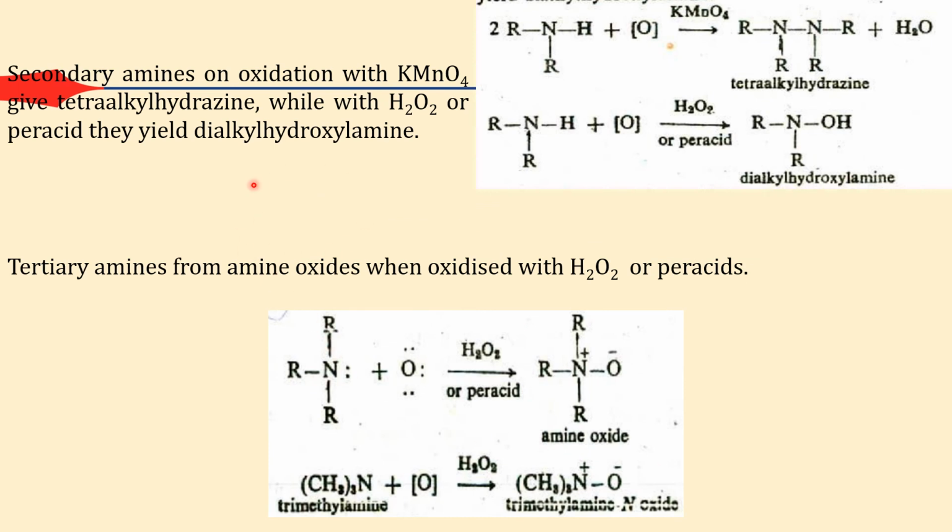Secondary amine on oxidation with KMnO4 gives tetraalkyl hydrazine, while with peroxide or peracid they yield dialkyl hydroxylamine. Similarly, tertiary amine forms amine oxide when oxidized with peroxide or peracid. So this is the tertiary amine. You are getting amine oxide, and that particular amine oxide is like a salt.